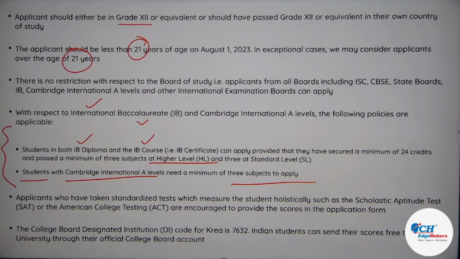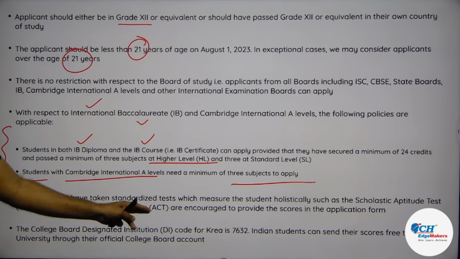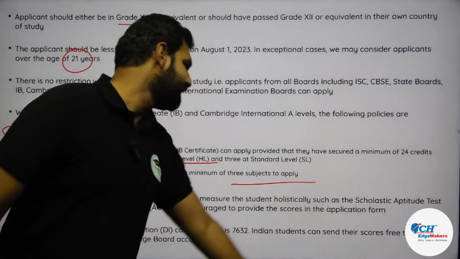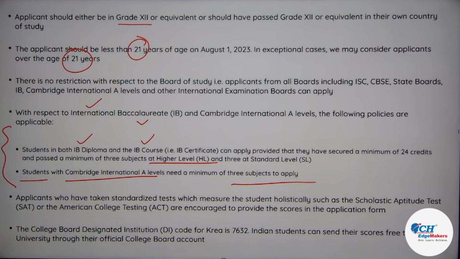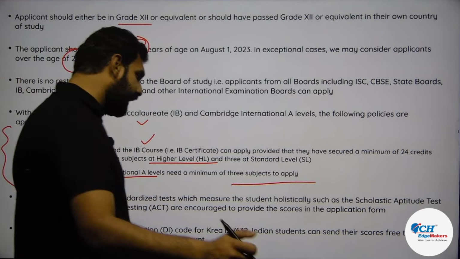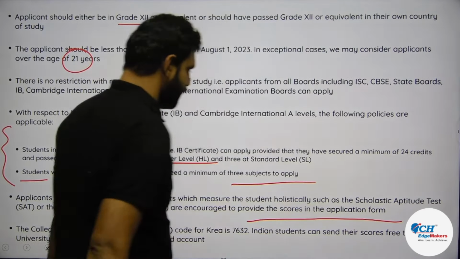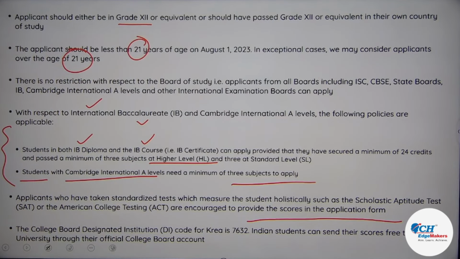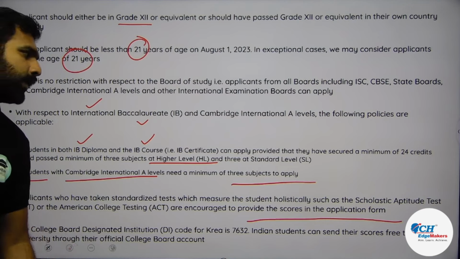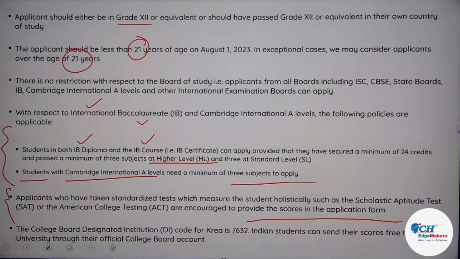Now, applicants who have taken standardized tests which measure the students holistically, such as Scholastic Aptitude Test SAT or the American College Testing, are encouraged to provide the scores in the application form. So that is something really important. This is what they consider. So if you are willing to get into KREA University and if you have taken SAT or ACT, do write your scores in your application form. That might increase your chances of getting selected or considered.